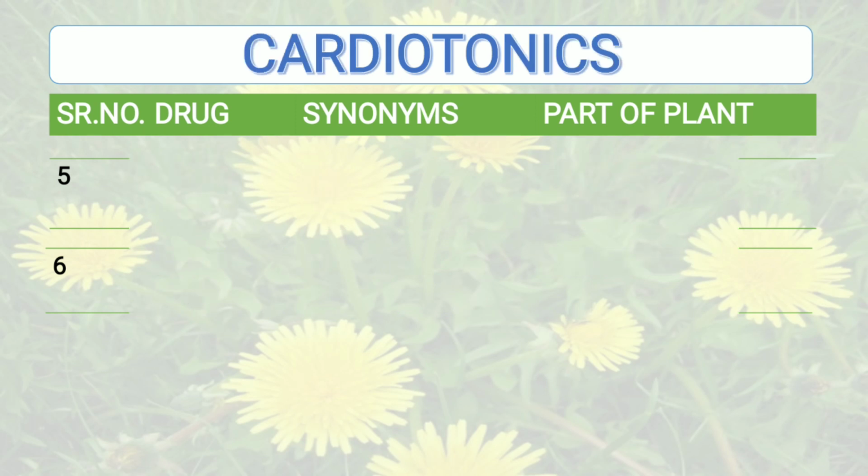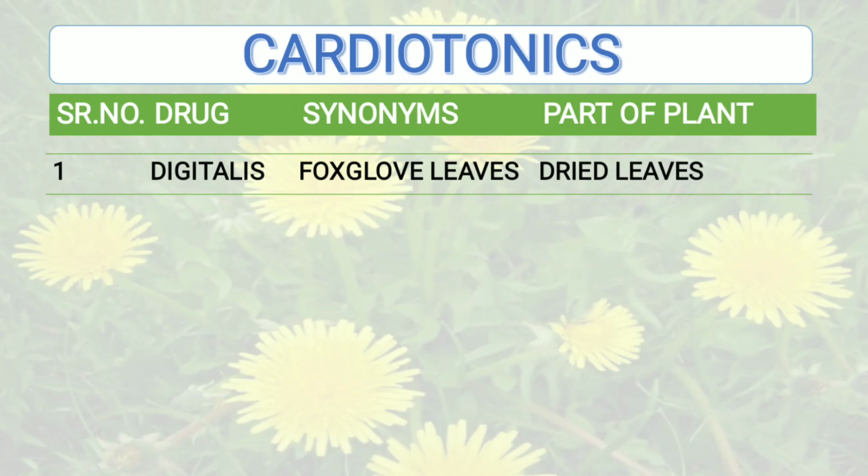Moving to next category. So next category is cardiotonic. Cardiotonics are the agents that increases the force of contraction of cardiac muscle and stimulates the overall activity of the heart. Okay. Now looking to the drugs. So the first drug is digitalis and synonym for digitalis is foxglove leaf. Okay. And it consists of dried leaves.